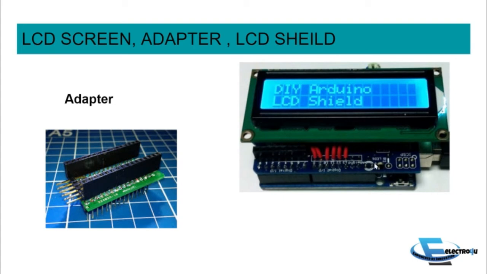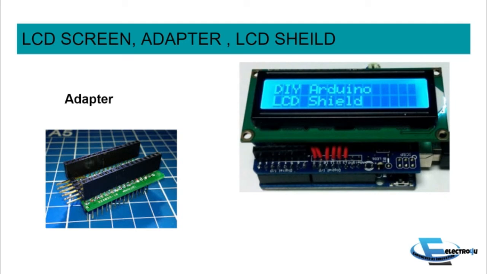When you buy the shield, you will see that there are a lot of buttons, and we will see the functionality of each and every button of the shield. So now I hope the idea of what the LCD screen is used for, and how the adapter and shield are related to it, is clear to you.